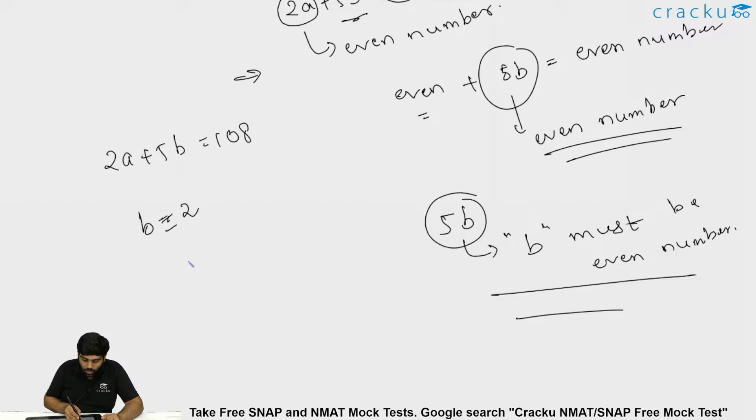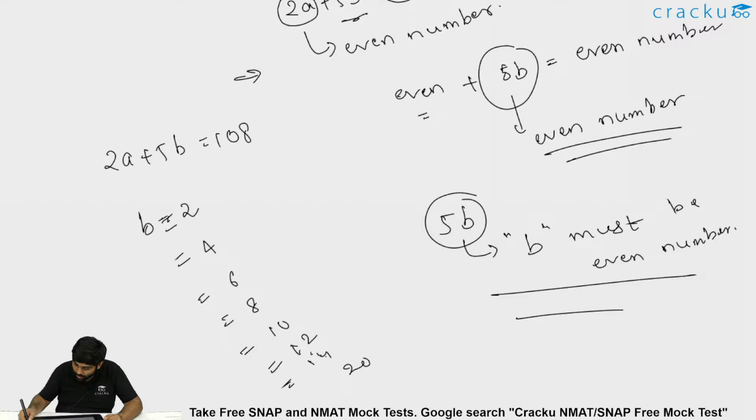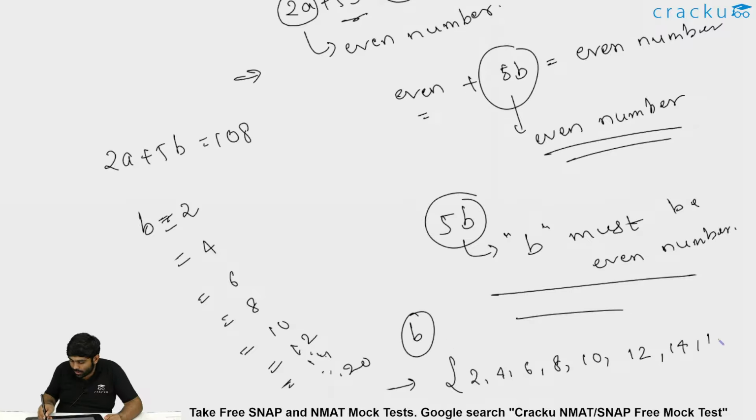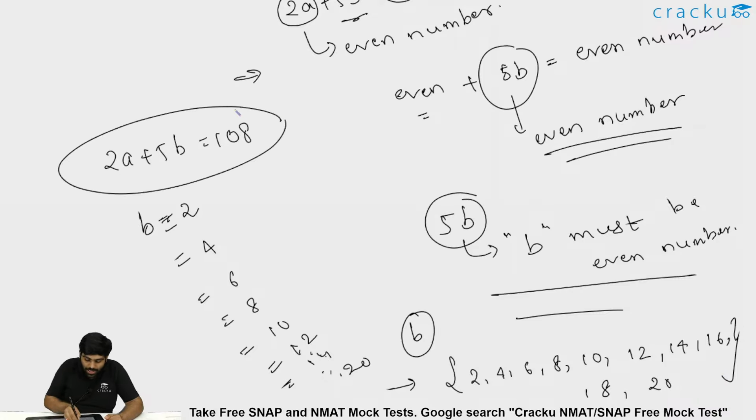So if b equals 2, then it can take 4, then 6, then 8, then 10, and so on. Where can it go? Till 20. We will be getting numbers like 2, 4, 6, 8, 10, 12, 14, 16, 18, 20 for b. Why only till 20? Because the entire sum is itself 108.